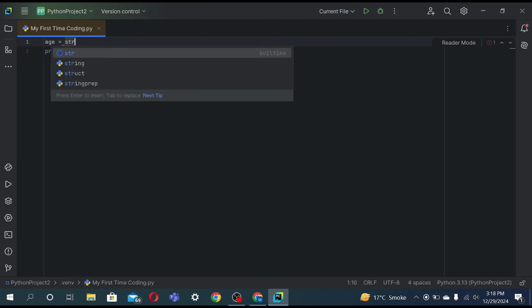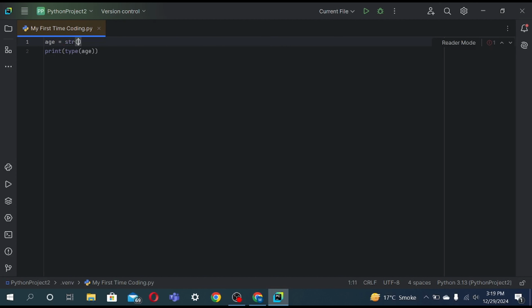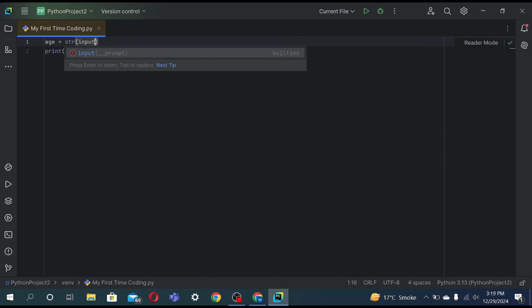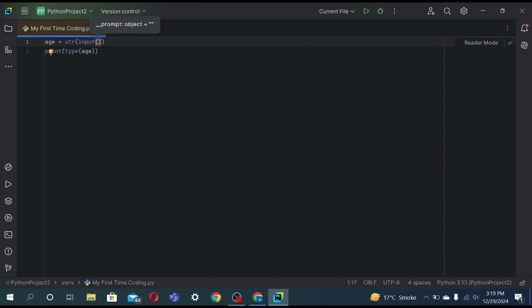Simple. Whenever we use functions, like str, input, and some others that we're gonna use later on, we need to use brackets. Like this, I use brackets for input, and brackets for str. Input string, another bracket because there's the input function. What is your age?